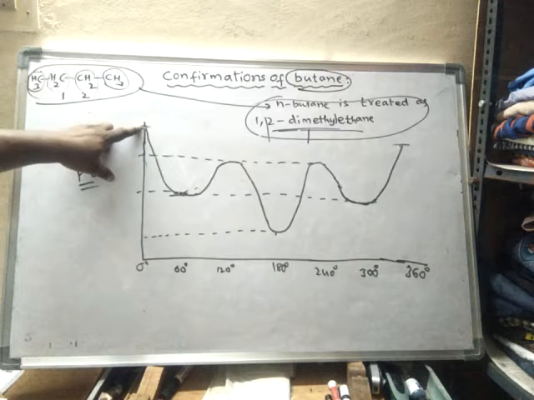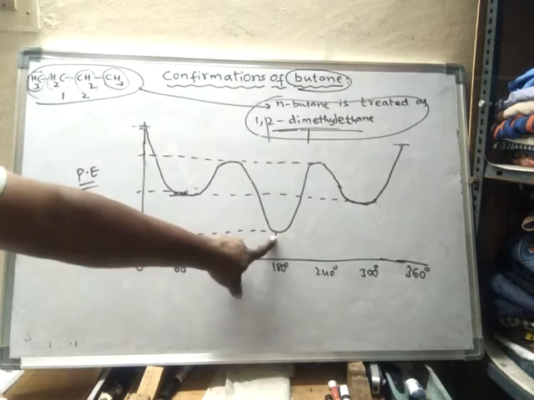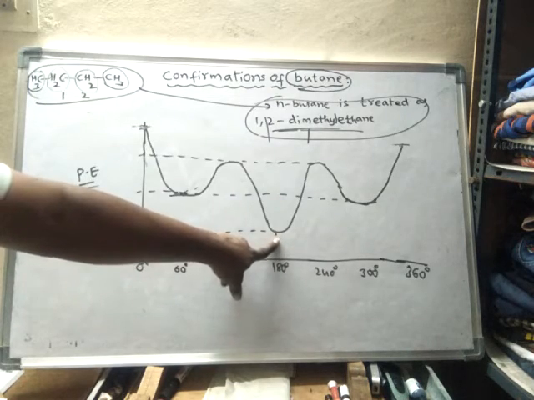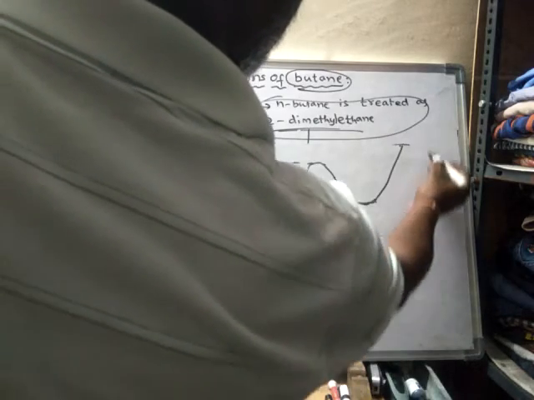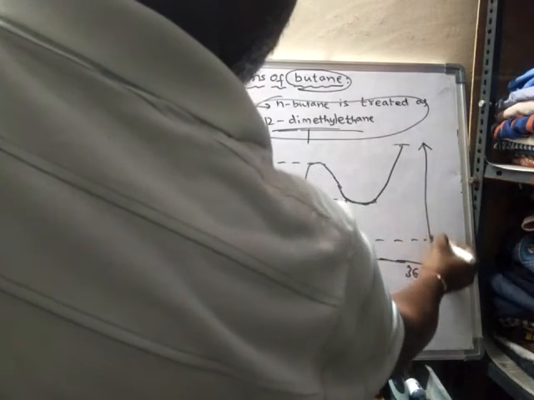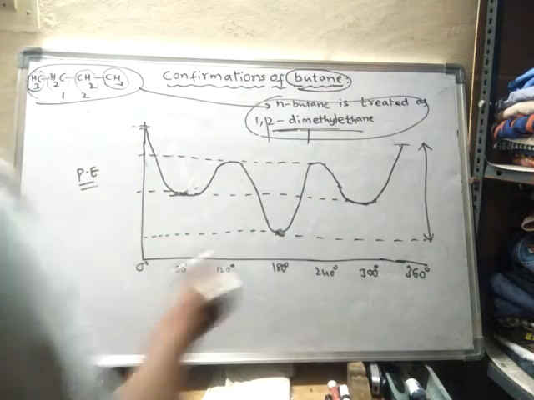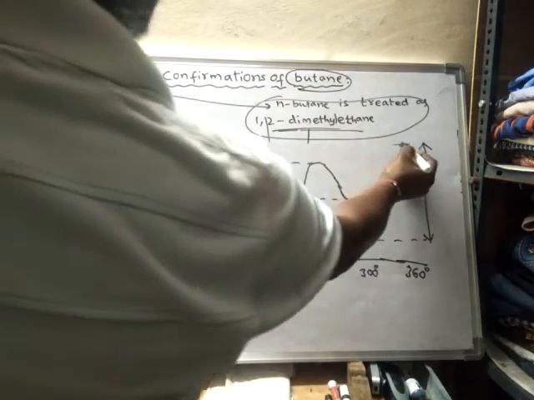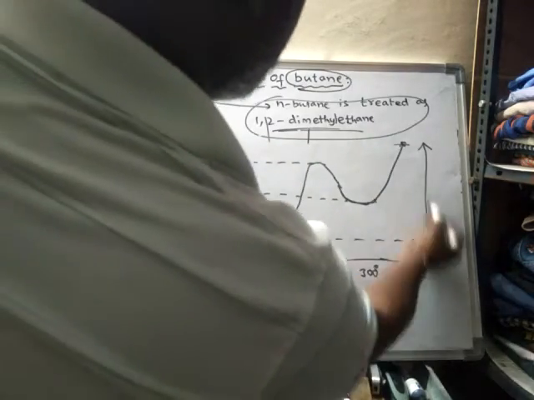The energy of the fully eclipsed structure is highest, and the energy of the fully staggered structure is the least. Now the energy difference between these two: this is fully staggered and this is fully eclipsed.